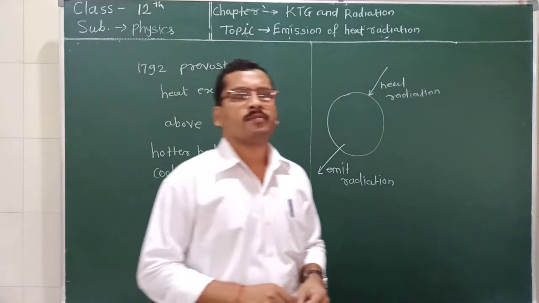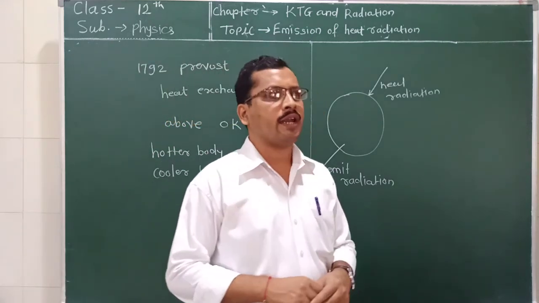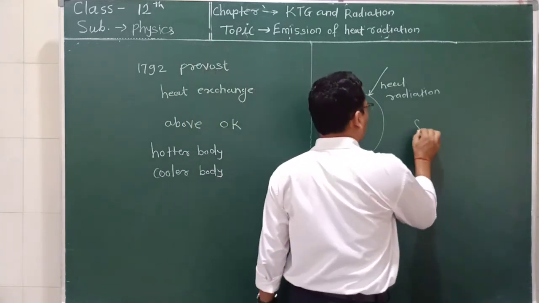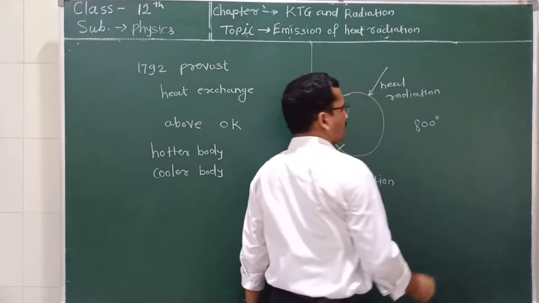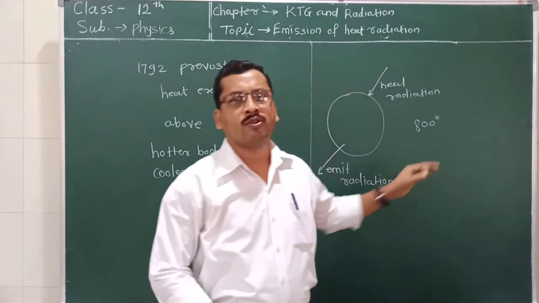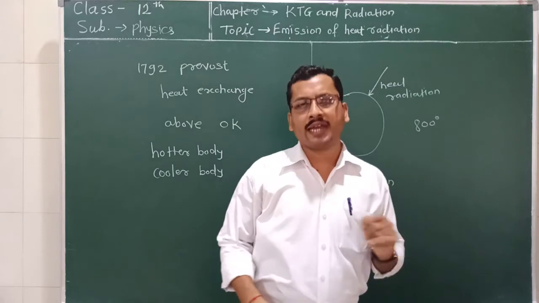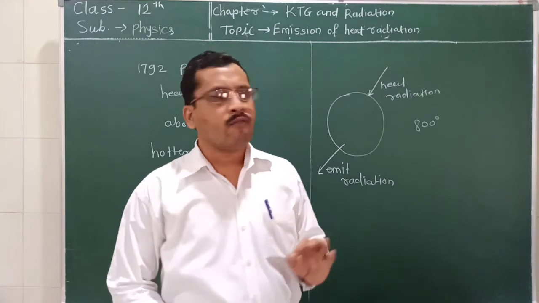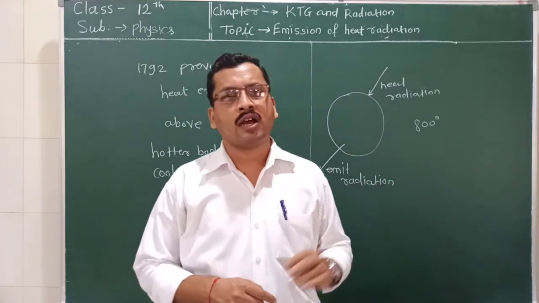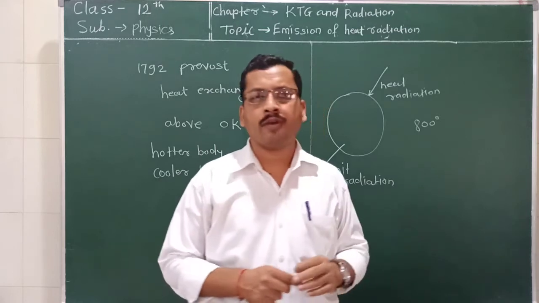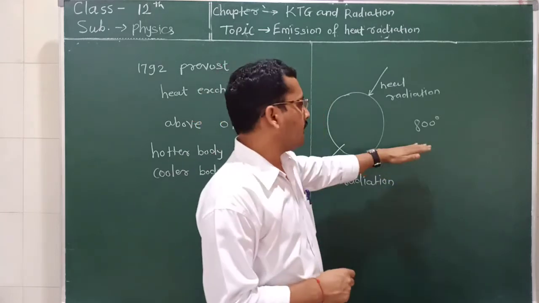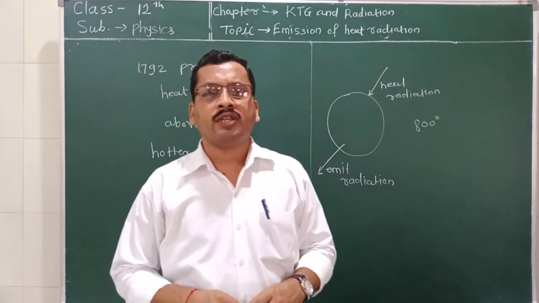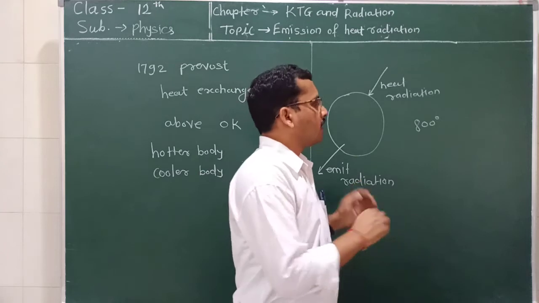What happens when a body gets heated below 800 degrees Celsius? It is much higher than the room temperature, so it will radiate energy and the rate of emission will be higher, but we can't see the radiation emitted by such a body, because the wavelength of such radiation lies in the longer wavelength range, and we can't see such longer wavelength radiations.